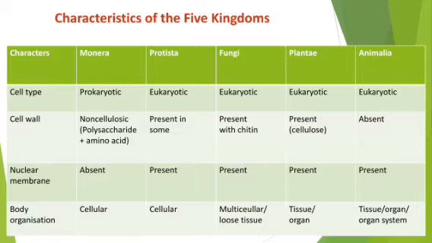Okay. Now cell wall. My dear students, in the kingdom of Monera, what happened? Cell wall is present. So in kingdom Monera, the organisms have a cell wall, but the cell wall is non-cellulosic. That means the cell wall is not made up of cellulose.